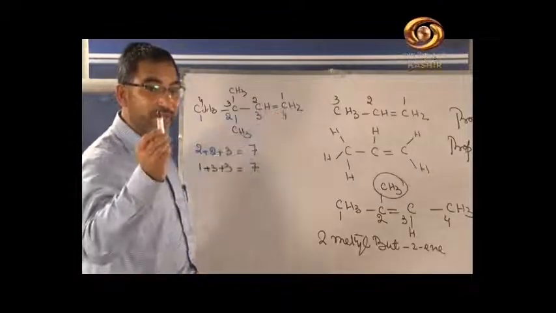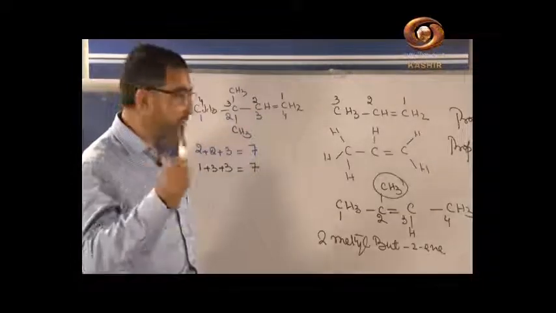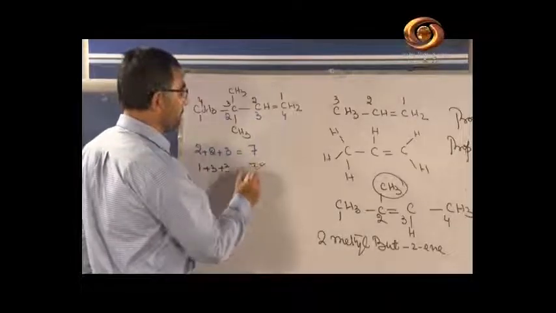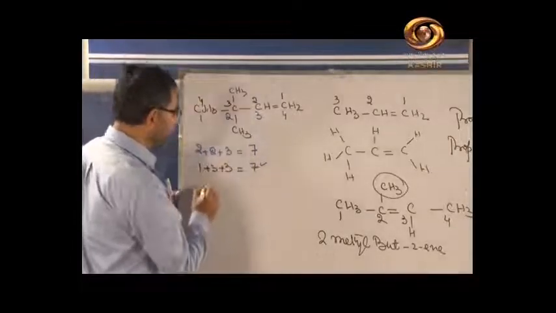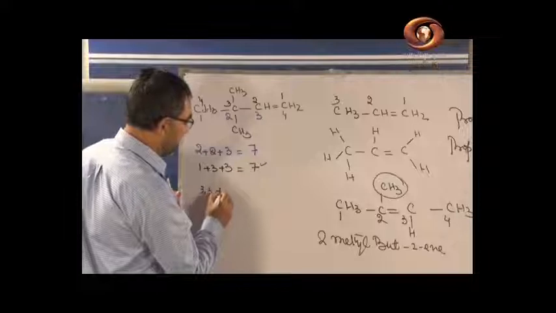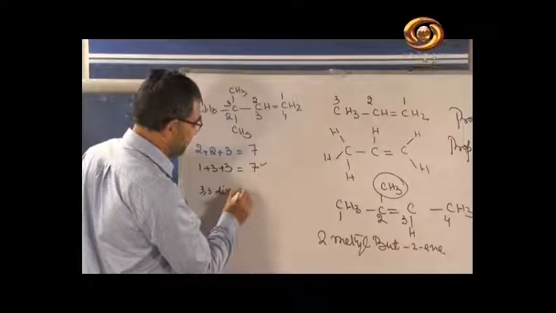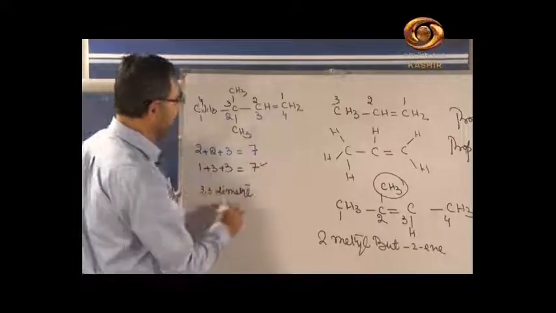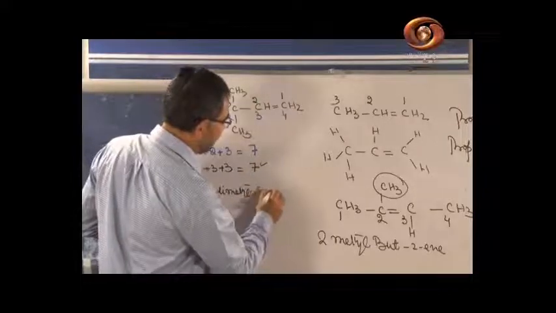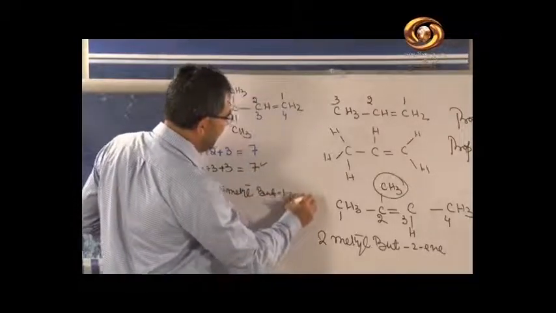So the numbering we have to select is the black one. So what is the name? The name will be 3,3 dimethyl, because there are 2 methyl, 3,3 dimethyl but 1-ene. This is the correct name of the compound.